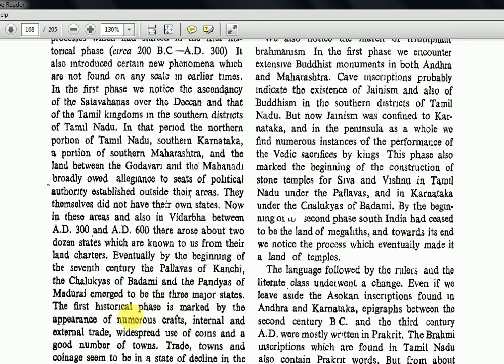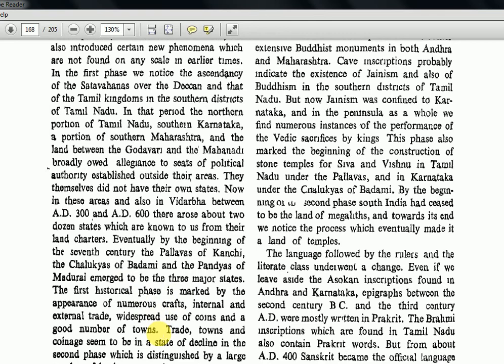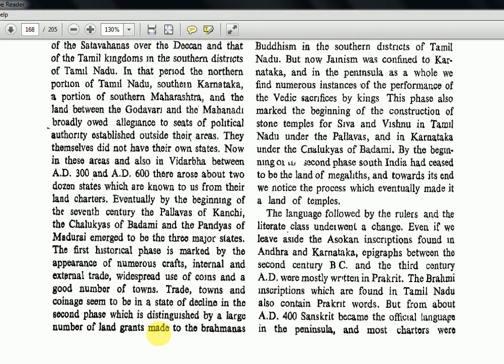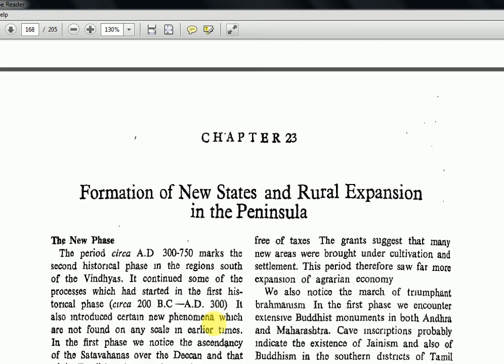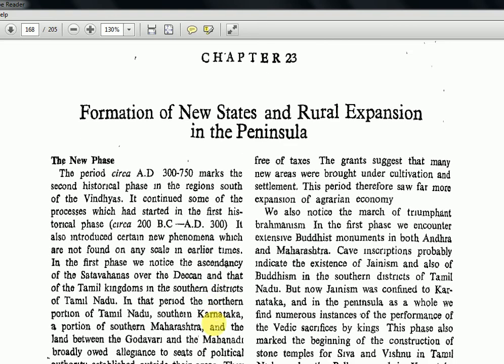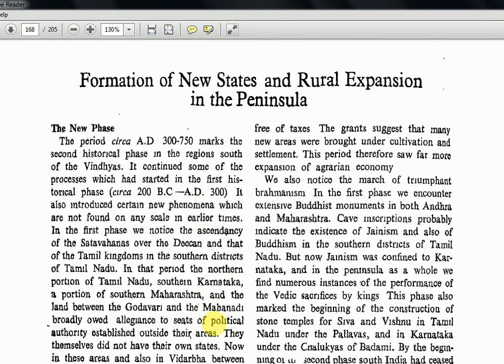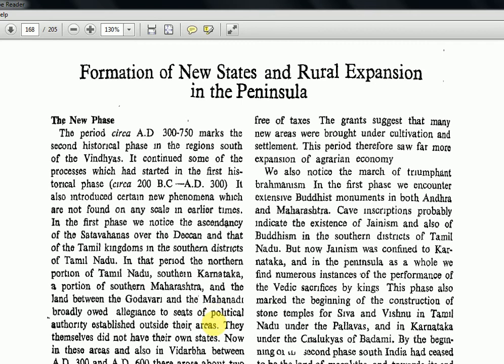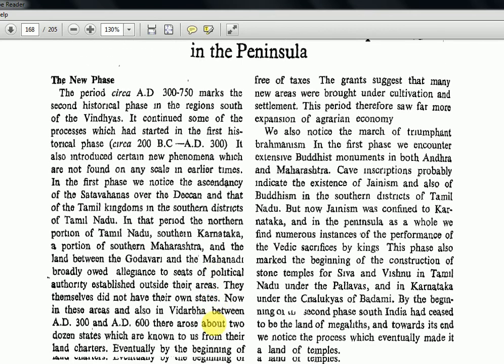The first historical phase is marked by the appearance of numerous crafts, internal and external trade, widespread use of coins, and a good number of towns. So trade, towns, and coinage seem to be in a state of decline in the second phase, which is distinguished by the large number of land grants made to the Brahmanas. This we saw in our earlier chapter also, how we conclude that coinage is declining: more land grants, more inscriptions, Agraharika, officers appointed for those things. That means transactions are happening through land rather than money. That is how we conclude that the coinage is declining.